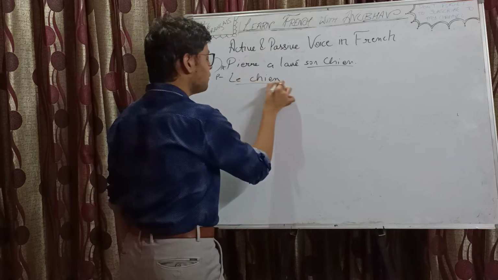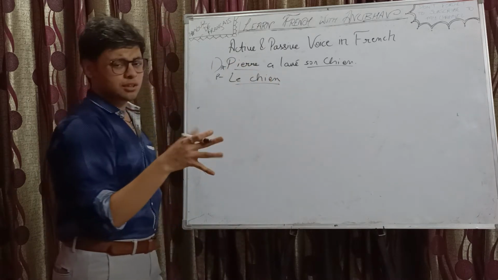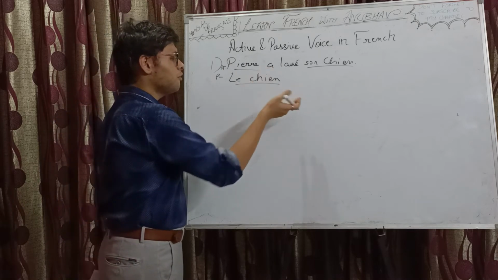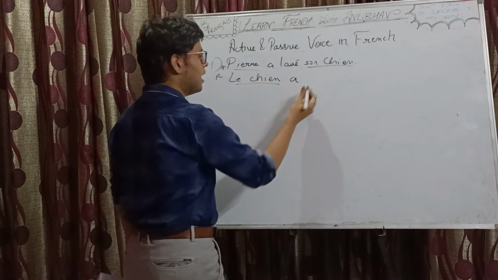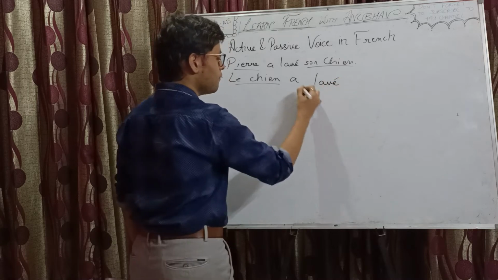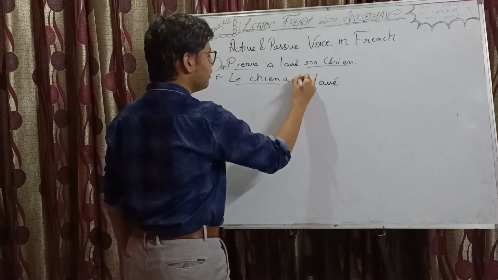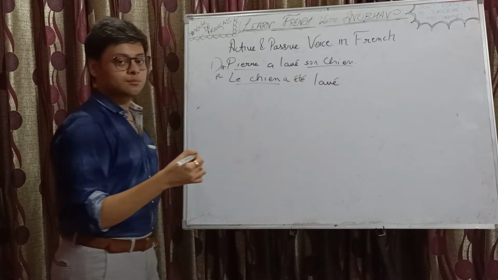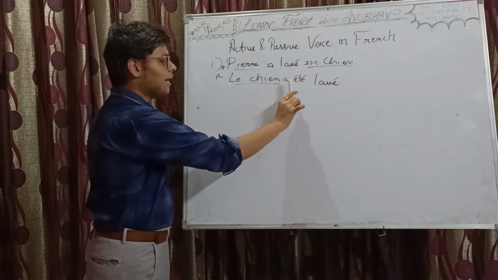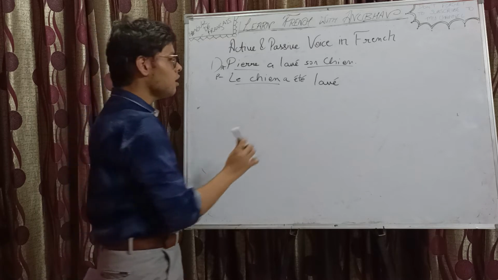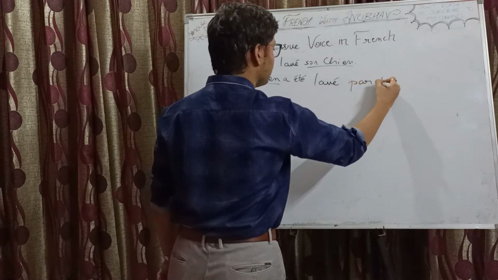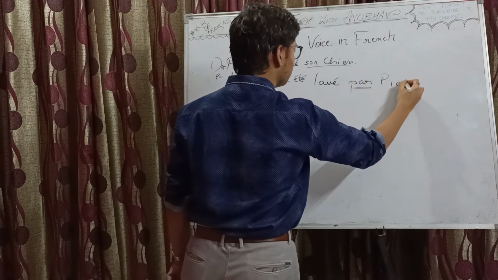Now, third person singular, so we don't need to worry much. Conjugation will be somewhat similar. A lavé, in between, we will add être's past participle, été. So, le chien a été lavé. Fine. By whom? Par, the helping word, par Pierre.